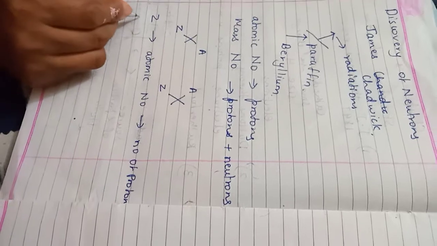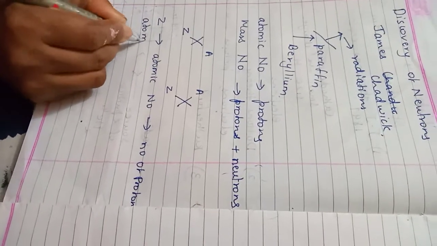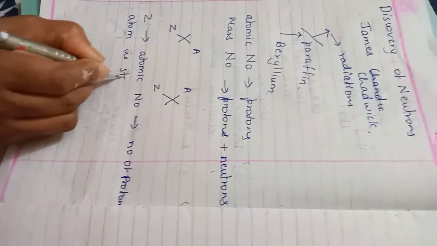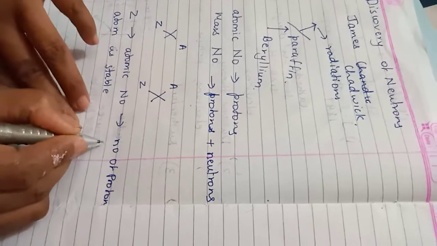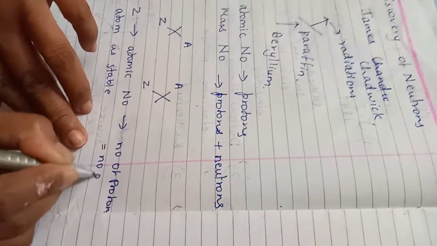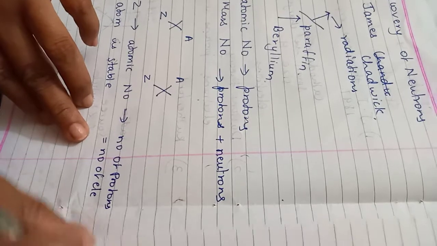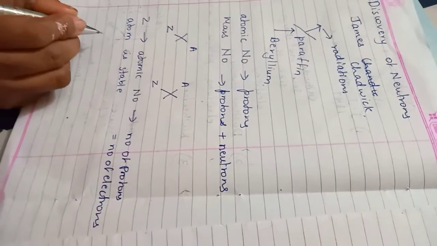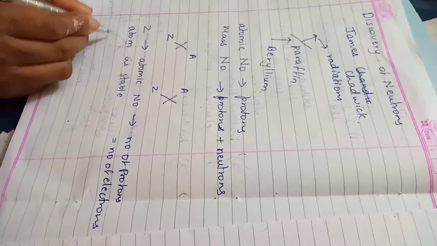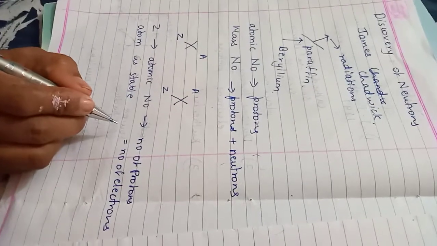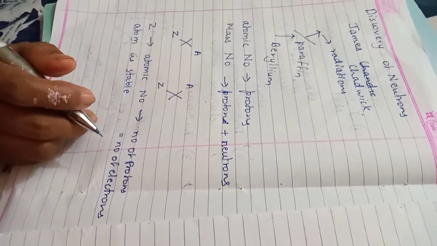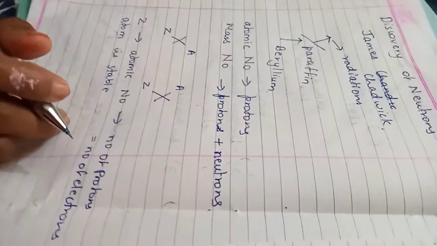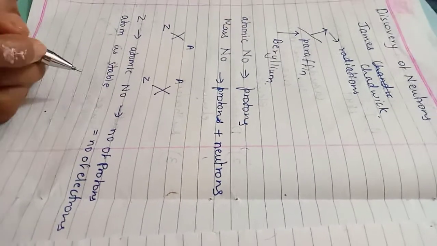It is found that the atom is stable. Why? Because the number of protons is equal to the number of electrons. Therefore, the atom is stable.